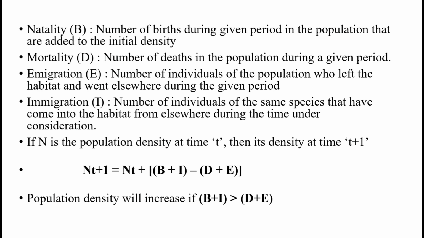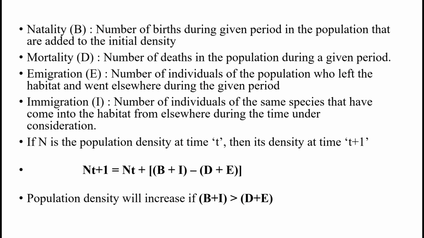Then if N is the population density at a given time t, then its density at time t plus 1 is N(t+1) = N(t) + [B + I] - [D + E], that means birth rate plus immigration minus death, that means D, plus emigration.